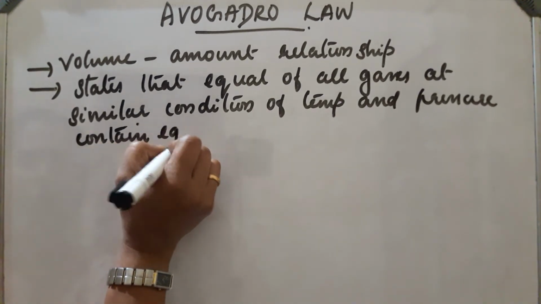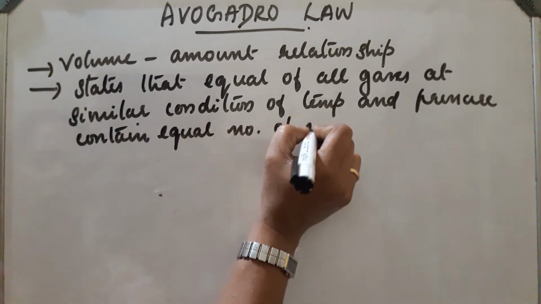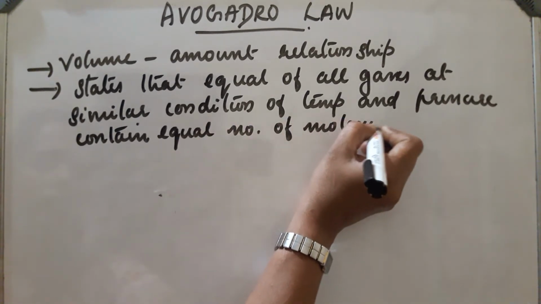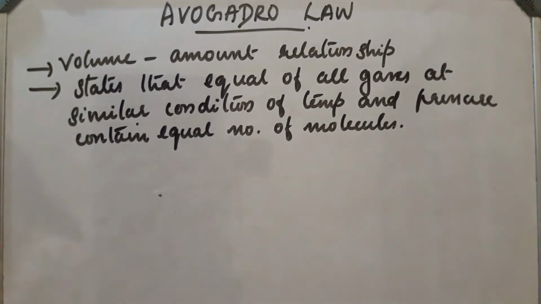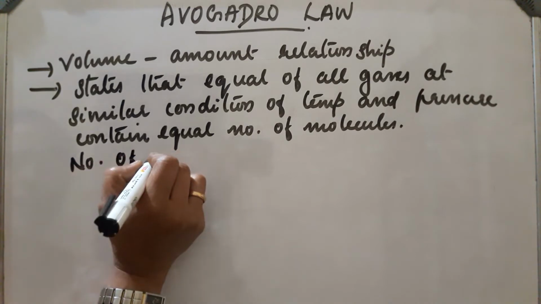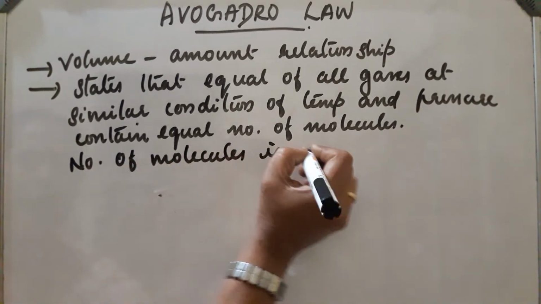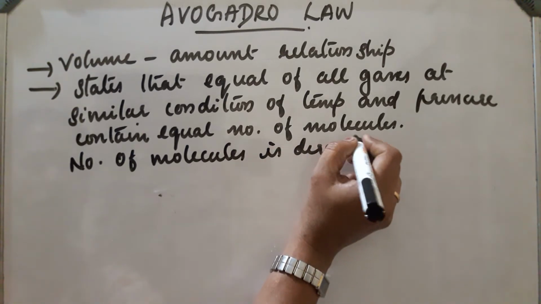Equal number of molecules. Now, that is, volume of a gas is directly proportional to the number of molecules, and number of molecules is directly proportional to the number of moles.